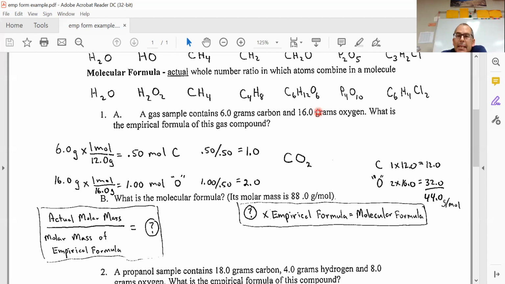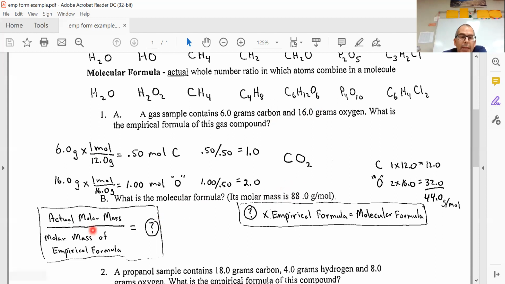Ideally, I'd rather know the molecular formula. What I do to find the molecular formula, I have to have one other piece of information. I have to have the actual molar mass of the substance. And the actual molar mass is given as 88.